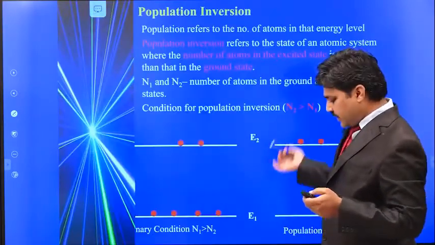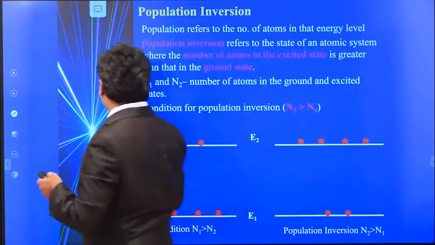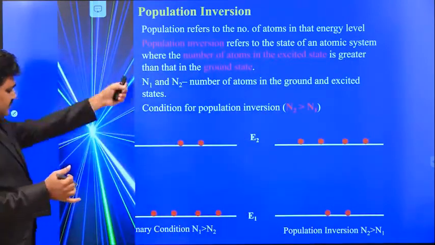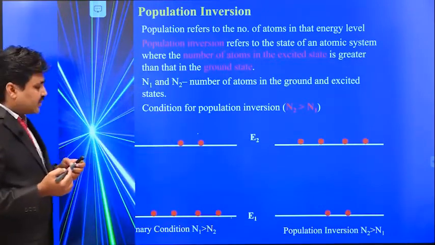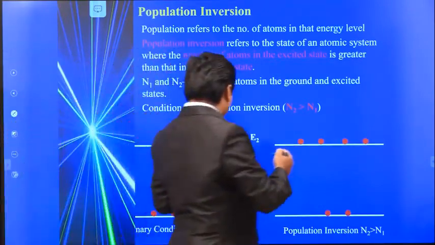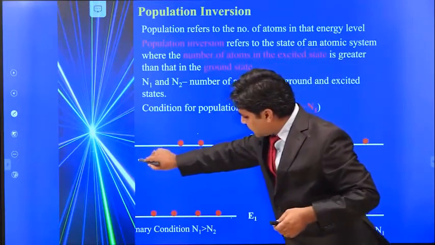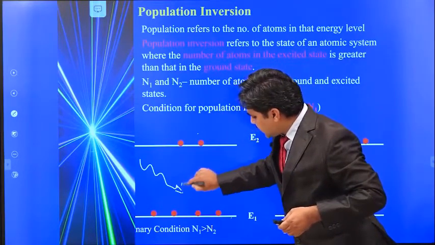So these are the 4 important properties of the laser source. So how to get this stimulated emission? Normally, this is the ground state energy level and this is the excited state energy level. When the electron is in the ground state and a photon falls on this atom, here the absorption is taking place.